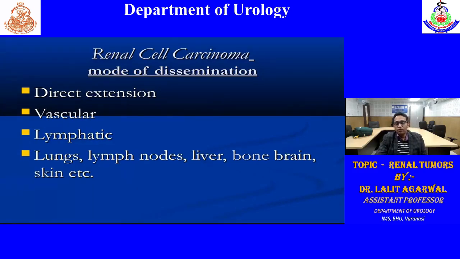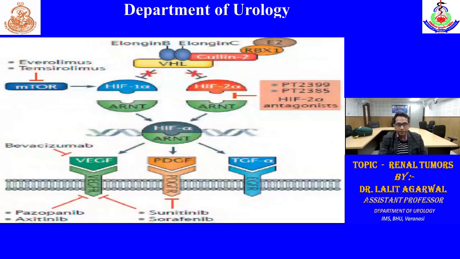So what are the modes of dissemination? How does renal cell carcinoma metastasize? Most common is hematogenous. Other is direct extension or lymphatic. Most common site is lung metastasis.